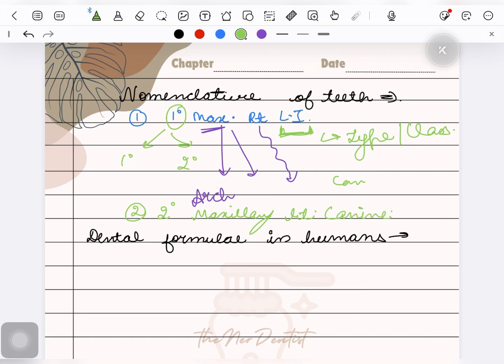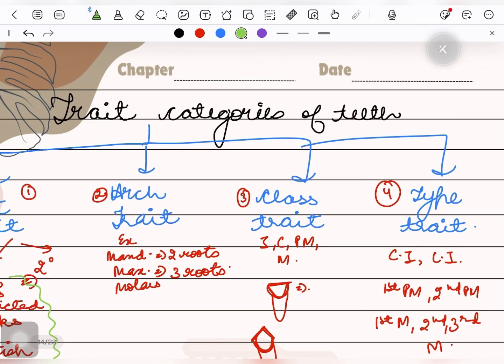In case of this first example, lateral incisor, lateral means the type, and incisor means the class. Let's do one more example.